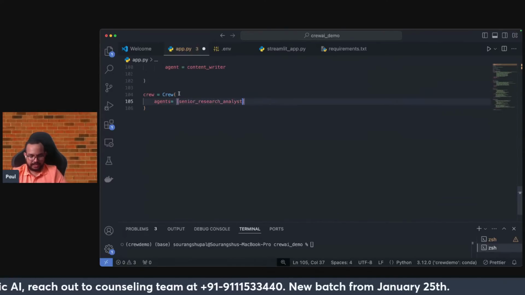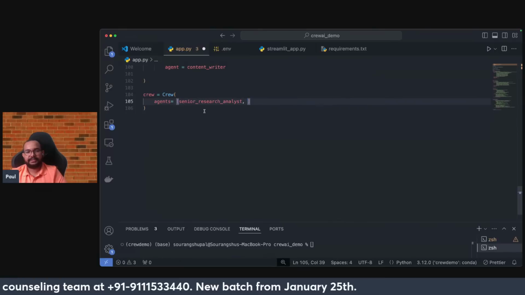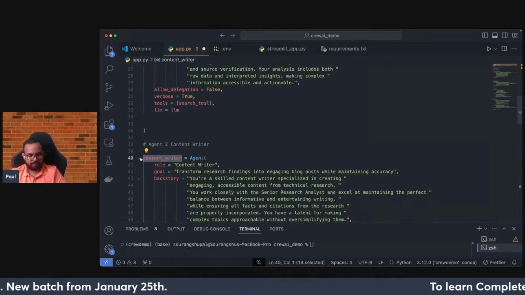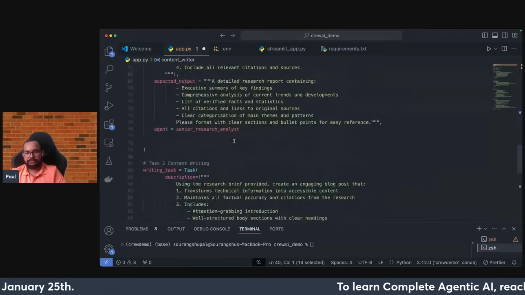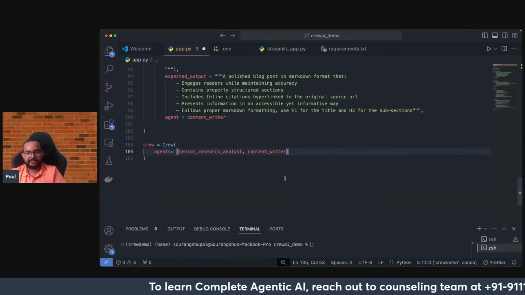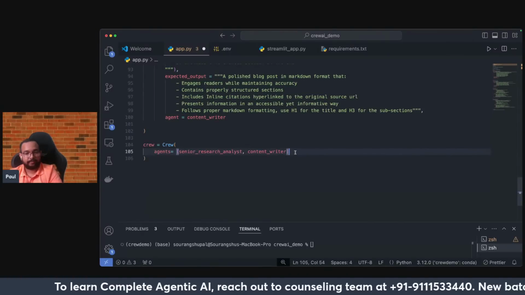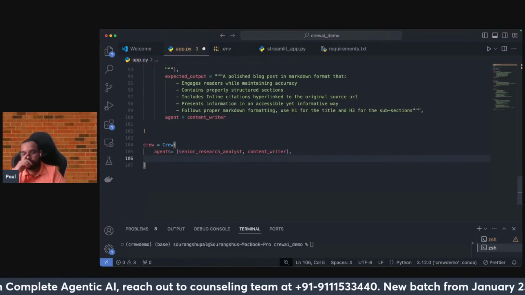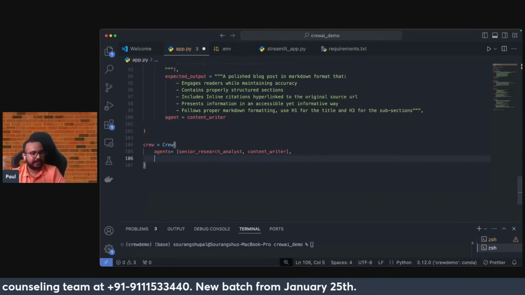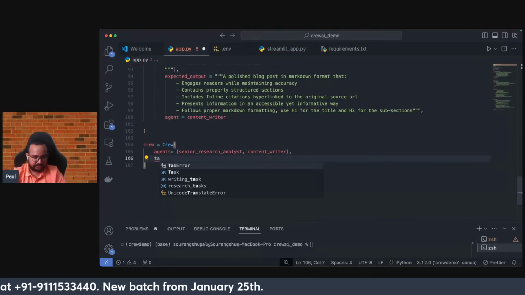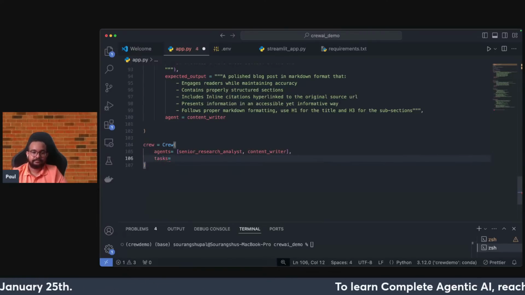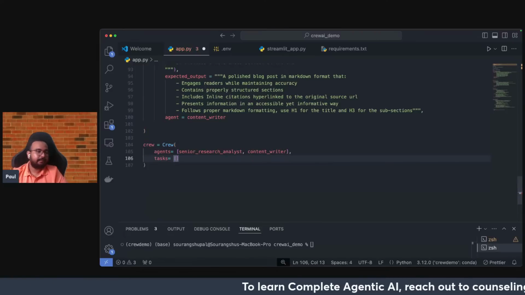And then comes our second one, which is basically the content writer. So this is the second agent that I have. I will just copy the name of this one. Basically I'm calling the object directly, as you can see, for that particular class with respect to Python programming. So agents I have defined. Now comes the tasks part, because those things need to be executed also. So tasks.